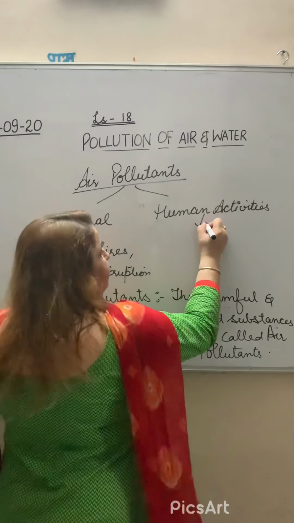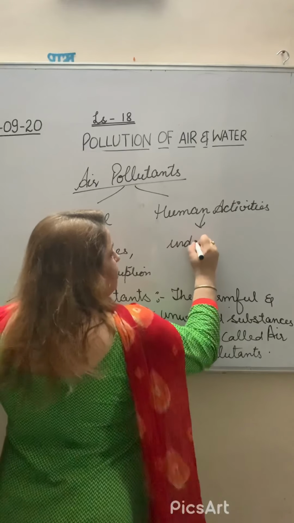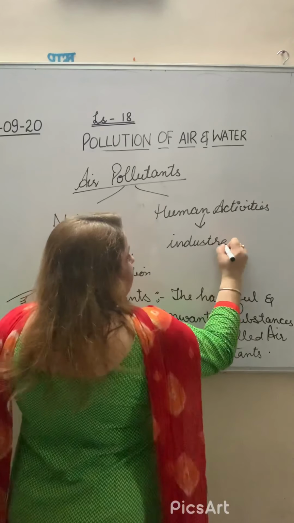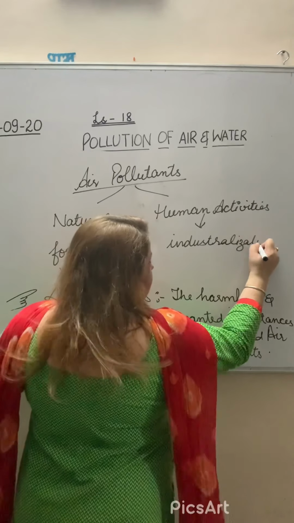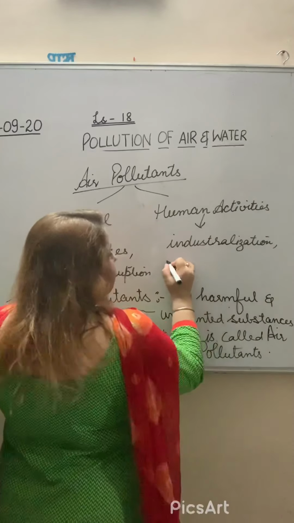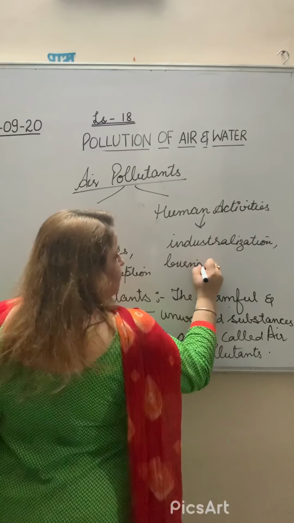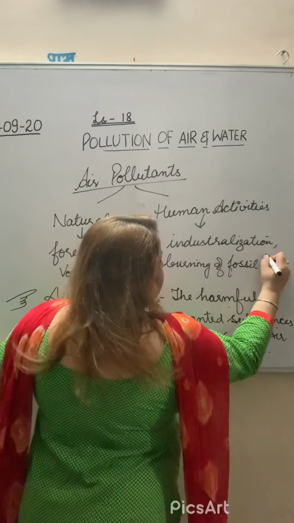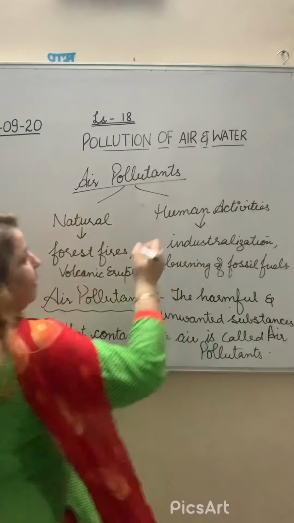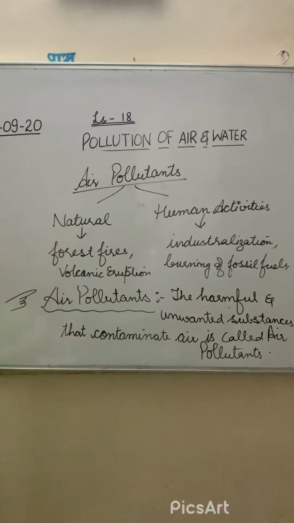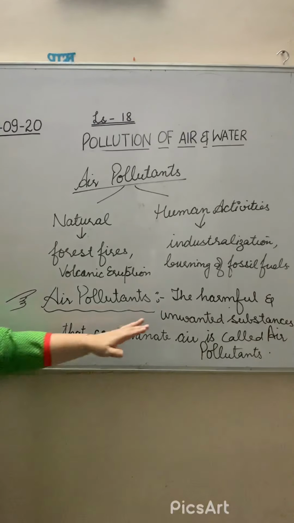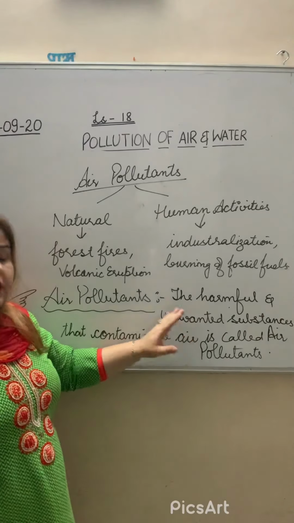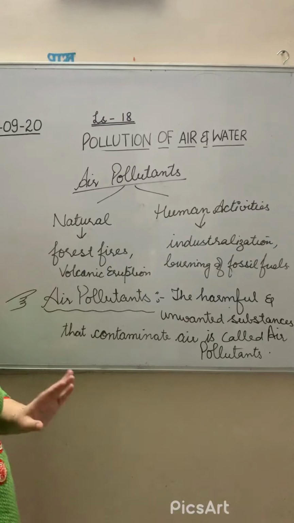And human activities like industrialization, and then you can say burning of fossil fuels. By these two different sources, the unwanted substances in the air increase; these are called air pollutants.